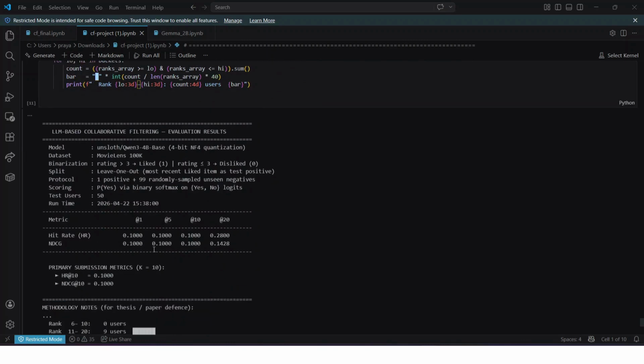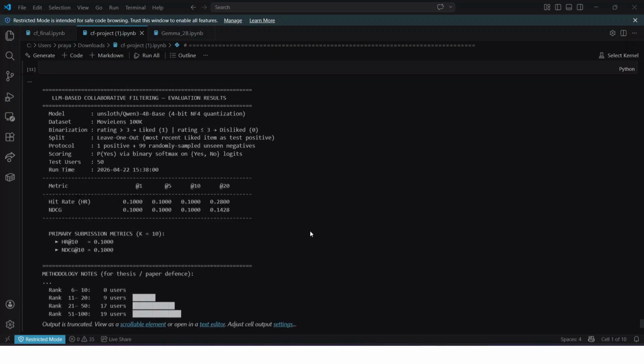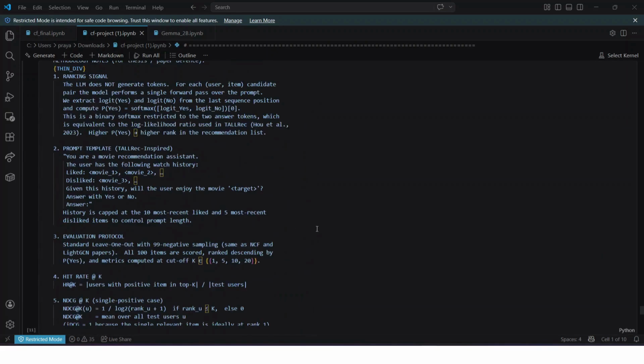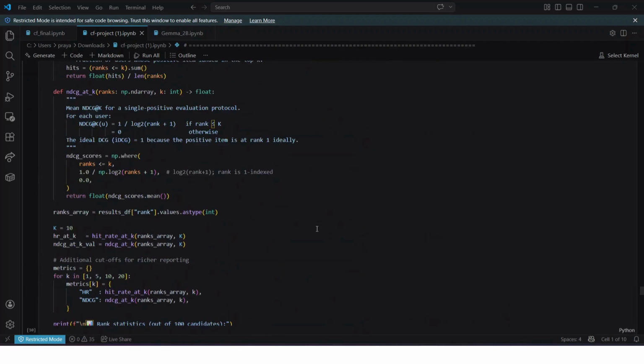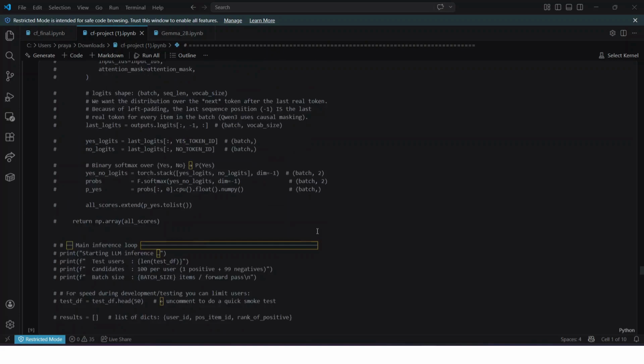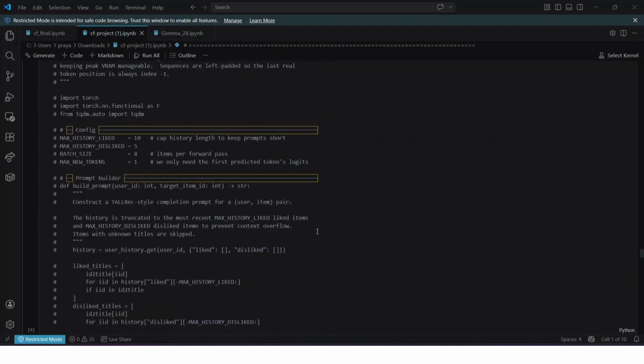We actually got a hit rate and NDCG of 0.1000 at k equals 10, that is 10 users. And this was our supervised fine-tuning approach, that was with LoRA. Let me show you other things as well in this.